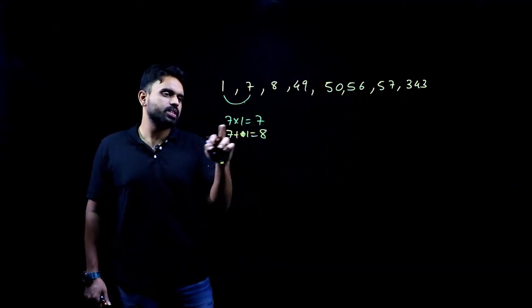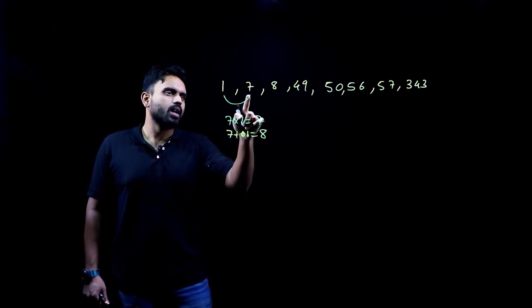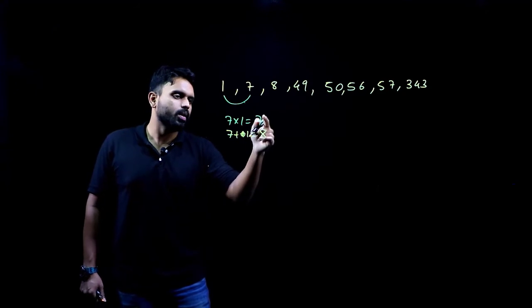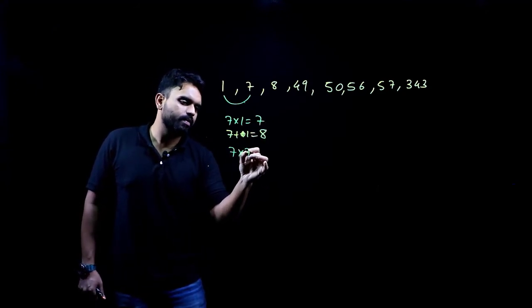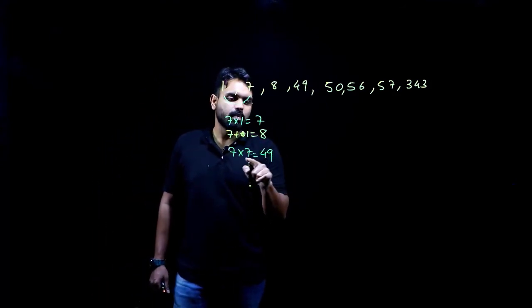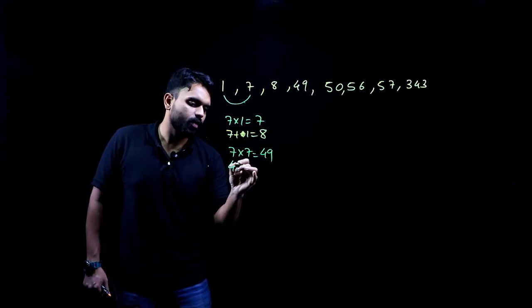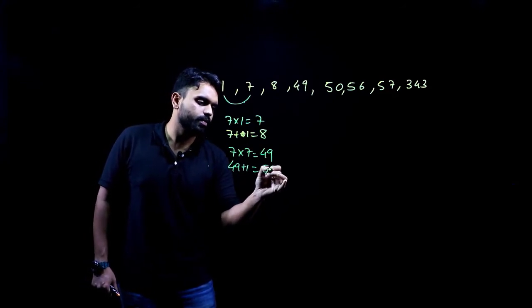The first series which is running with multiplication, let's have a look at it. 7 into 1, 7, 7 plus 1. After that, it gave me an 8. Now, this 7 again is being multiplied with 7 to reach 49. And this 49, after multiplication is done, we need an addition. 49 plus 1 gives you 50.